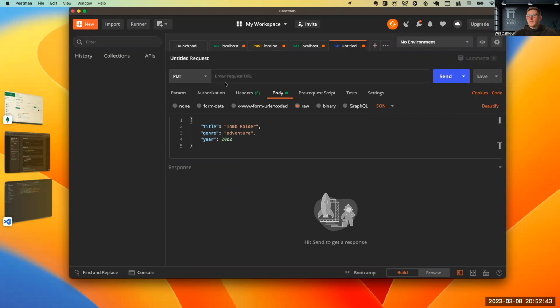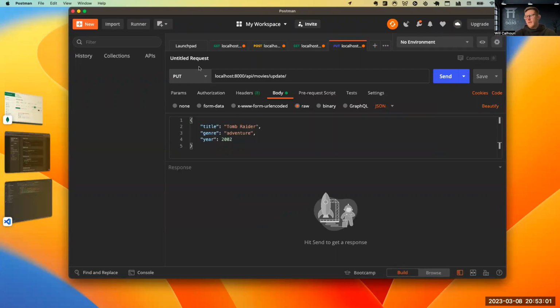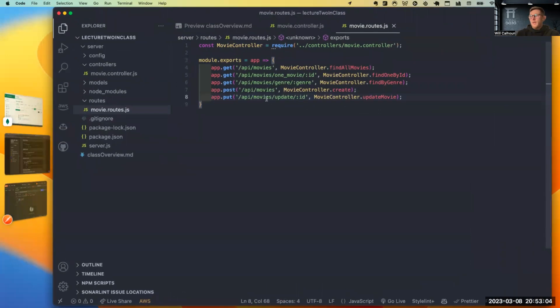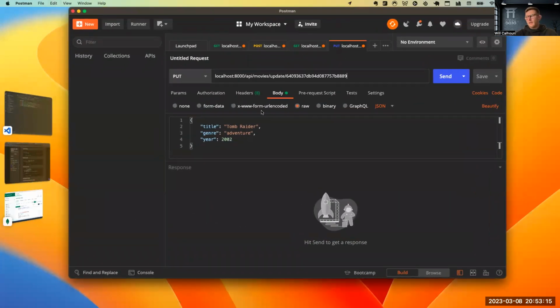And then what I'm going to do is I'm going to say localhost 8000/API/movies/update/ and then we're going to pass in the ID, right? So API movies update ID. So I need to pass in some ID. So let's go ahead and grab, I think we're on Tomb Raider. Let's grab this. And then now let's pass in the values. I'm just going to put edited. And let's see if this works.